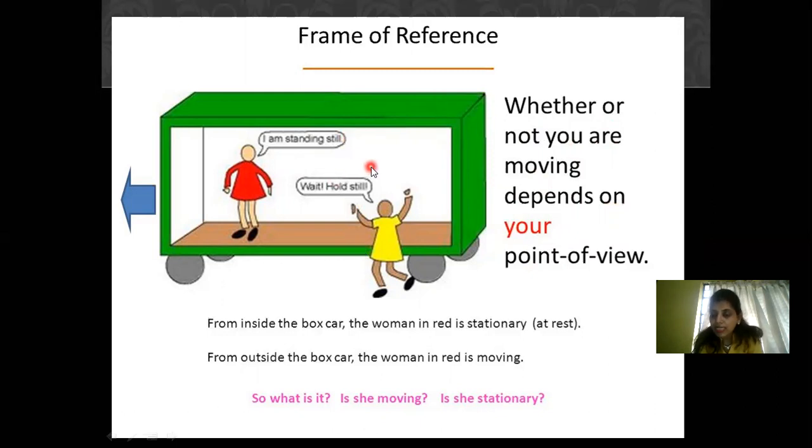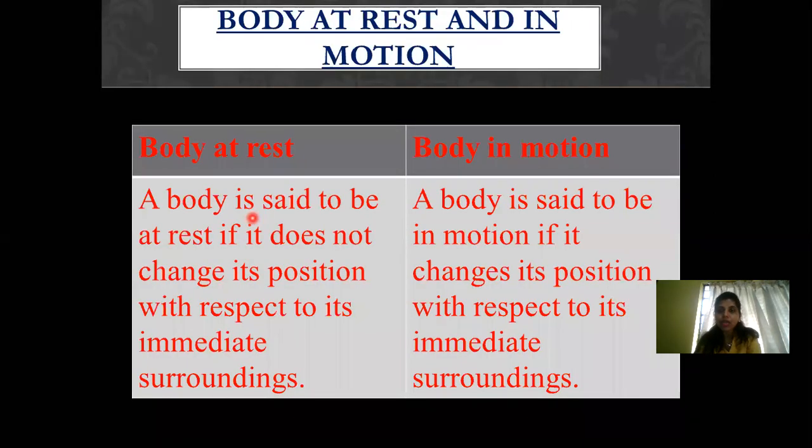When the observer is outside the boxcar and she sees that the boxcar is moving, the position of this object is changing with respect to the surrounding, and that's the reason the lady in red is in motion when the lady in yellow is outside the boxcar. So you understand that frame of reference is very important when you say that the body is in motion or body is at rest.